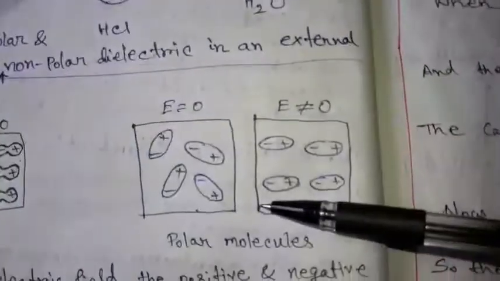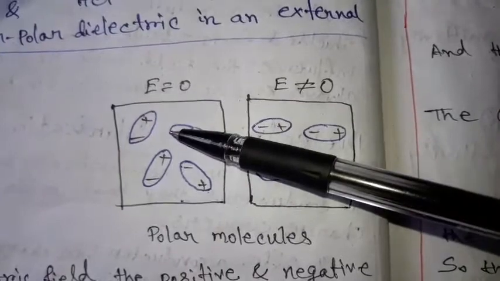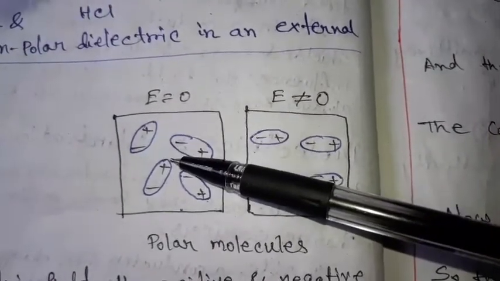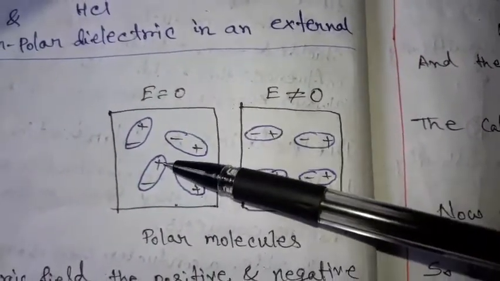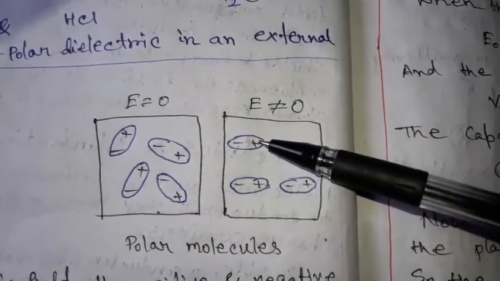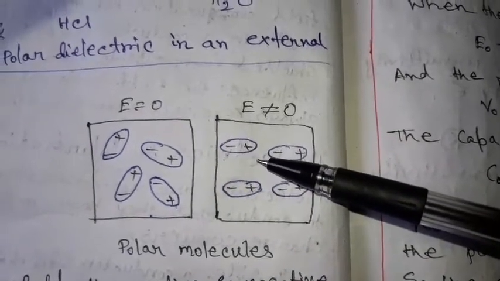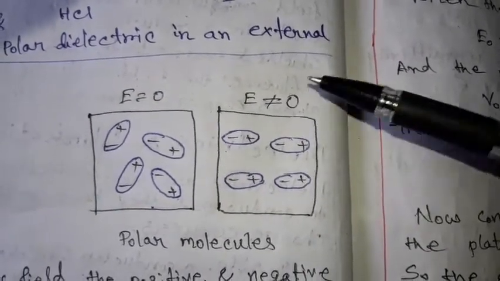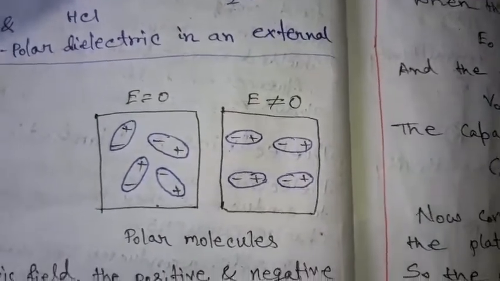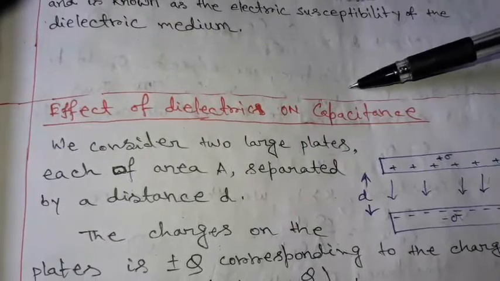Here in the diagram we see for polar molecules, in the absence of any external field, the individual dipoles are randomly oriented due to thermal agitation, but in the presence of the external field, they arrange themselves in a particular order and they produce an electric field inside the body of the polar dielectric. Next topic, effect of dielectrics on capacitance.